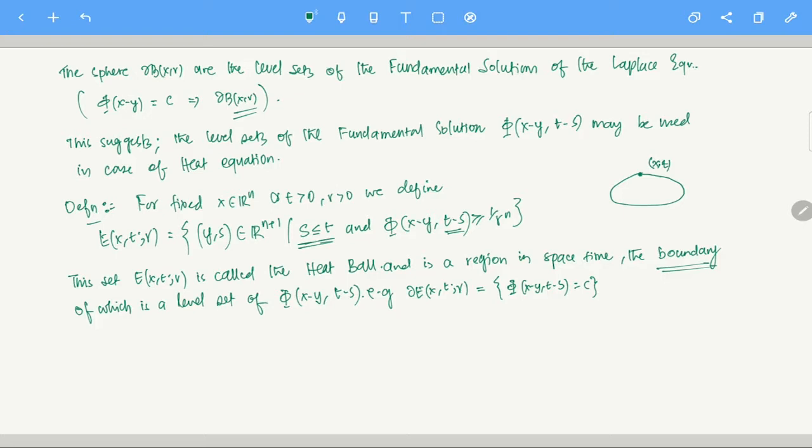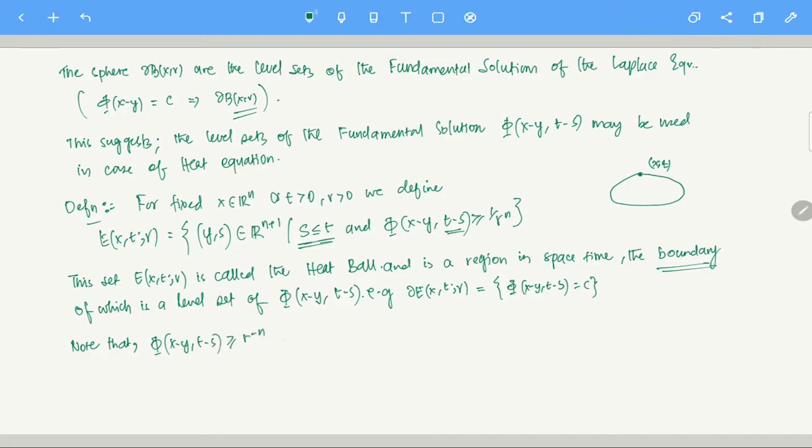Note that phi of x minus y, t minus s is greater than or equal to r to the power minus n.